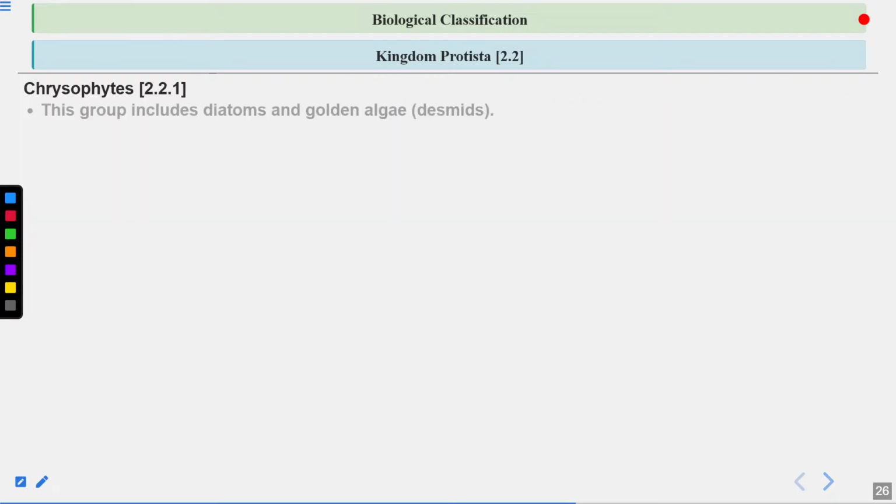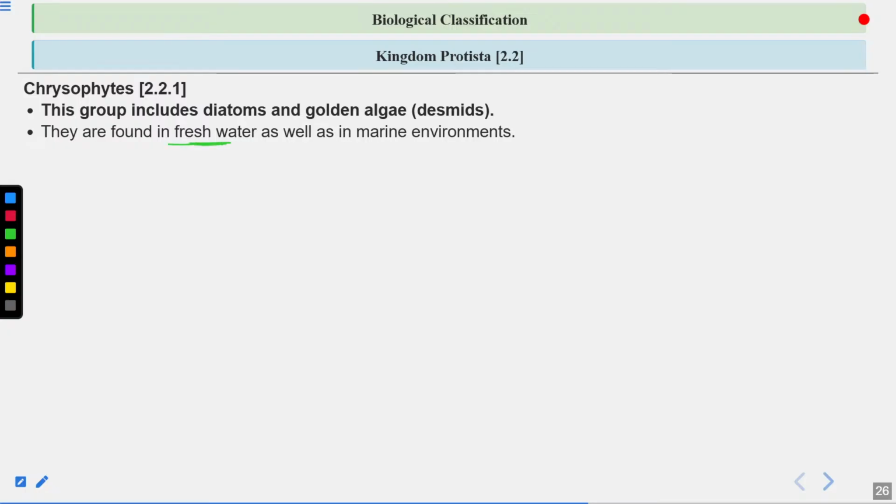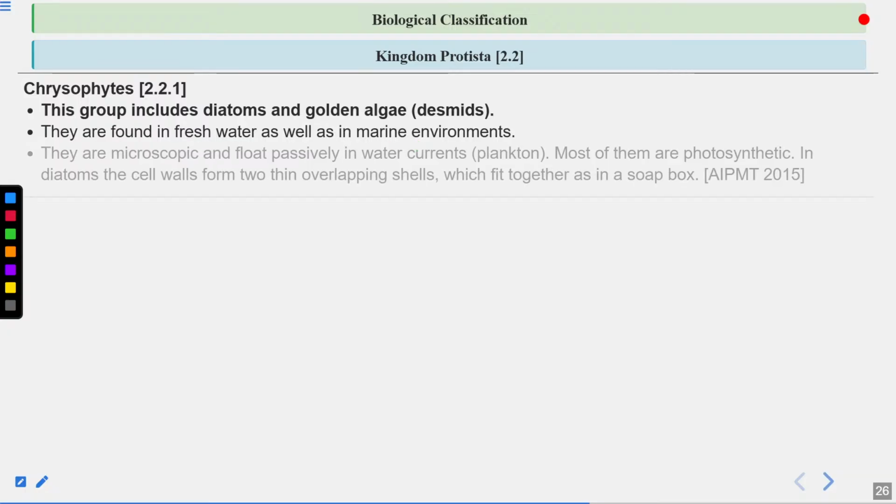Let's talk about the chrysophytes here. Chrysophytes are very important. These include diatoms and golden algae, also known as desmids. They are found in freshwater as well as marine environments. They are microscopic and float passively in the water current, means they are planktons.